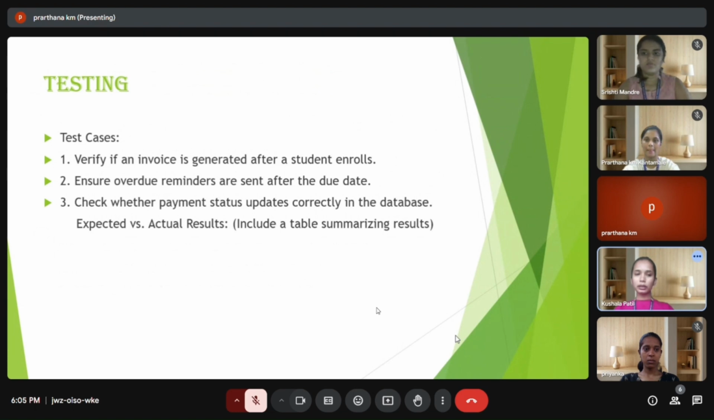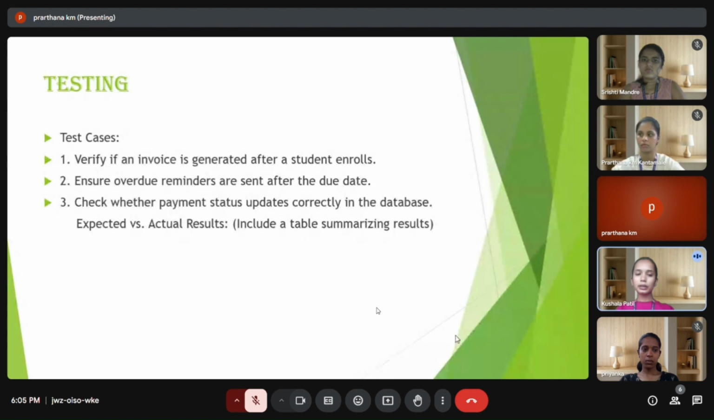Now I'm going to explain the testing. The slide describes the testing process for the fee management system, focusing on verifying its key functionalities. Test case: invoice generation after enrollment. Objective: check that the system automatically creates the invoice once a student enrolls. Importance: ensures billing is prompt and reduces manual errors. Next, sending overdue reminders. Confirm that the system sends reminders only after the due date passes. This also helps maintain professionalism and timely follow-up on late payments.